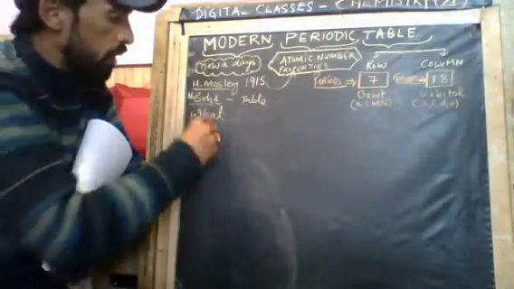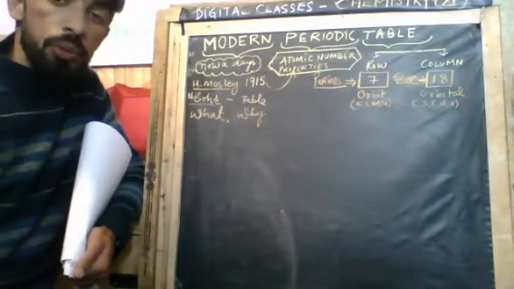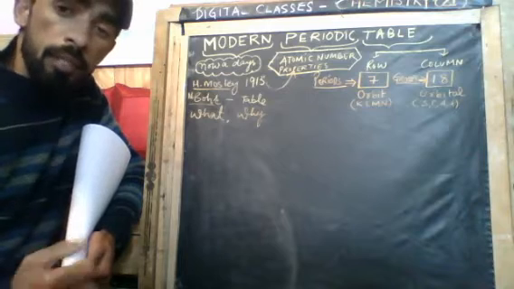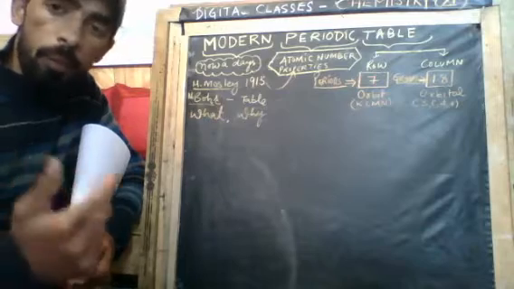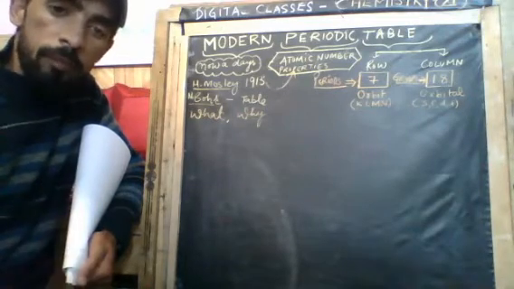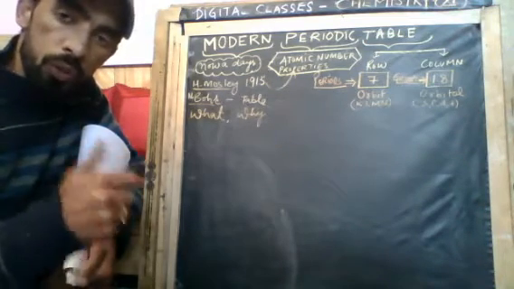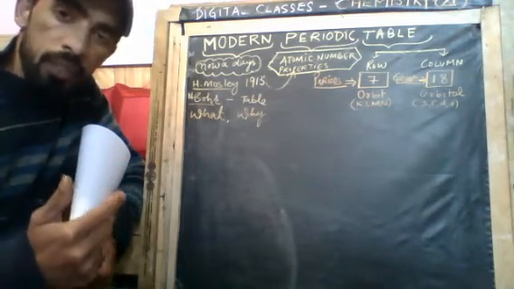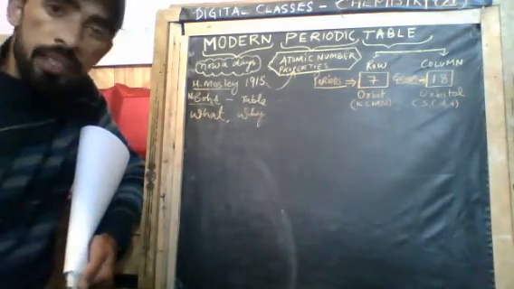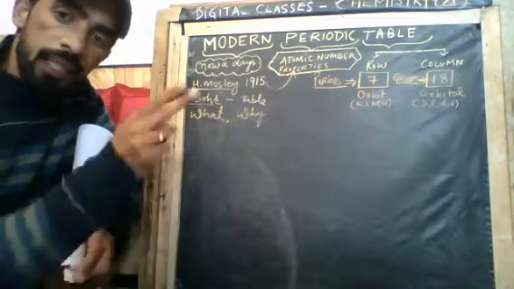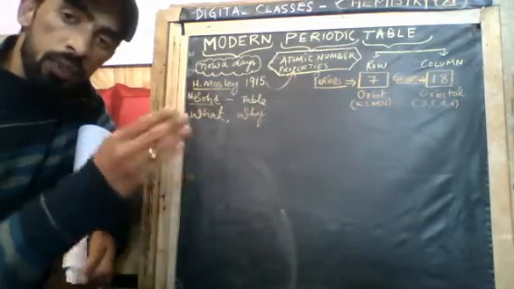Now we will talk about why there is a need to study the periodic table. As you know, more than 100 elements are present which have been discovered in our surroundings, so it is difficult to study the characteristics or properties of those elements. For that purpose we need one fixed periodic table to study the periodic properties of those elements. Although there are more than 100 elements, there are 18 groups, which means 18 families, so all the elements have been classified into the 18 families.